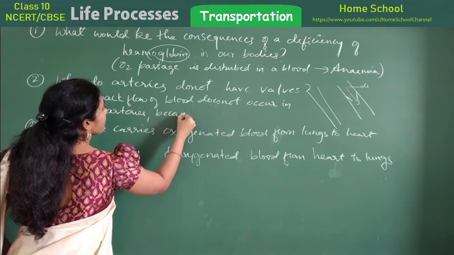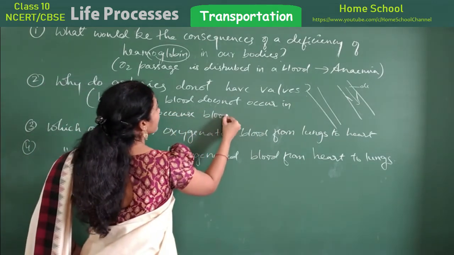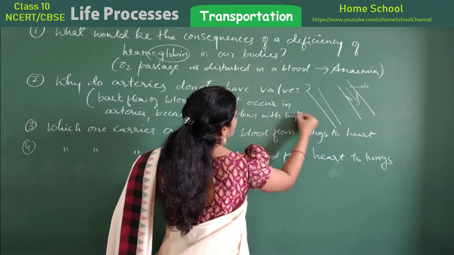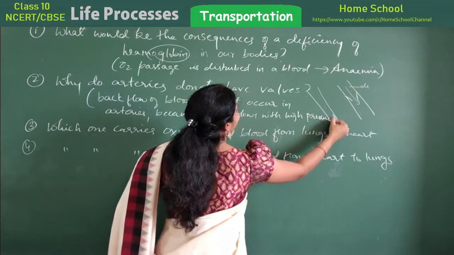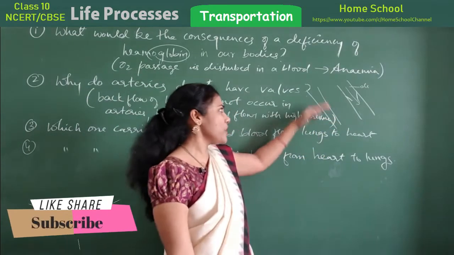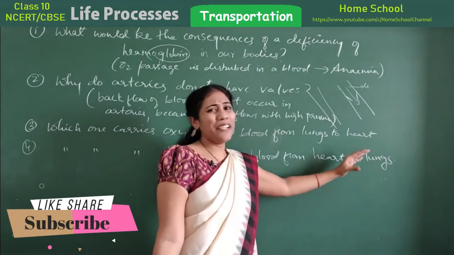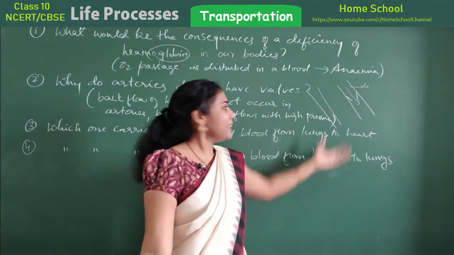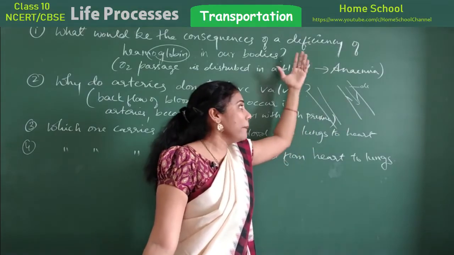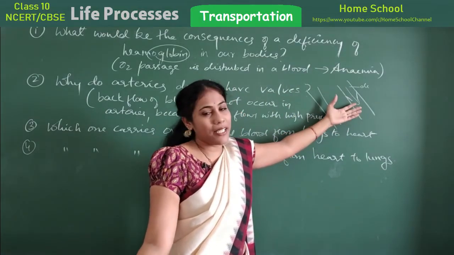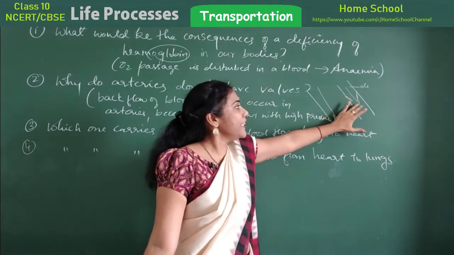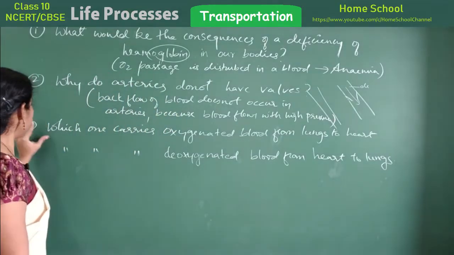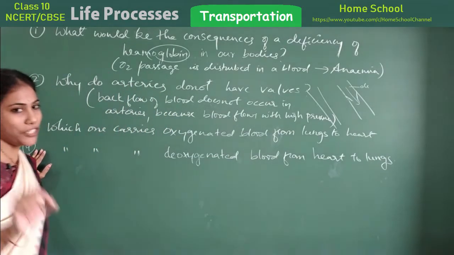because blood flows with high pressure. That pressure pushes the blood forwards only. Blood will never go back once again. There's no necessity of valves here. But in veins there is a chance of blood going back because the pressure of the blood is very much less. That's the reason, to prevent that, we need to have valves in the veins. Clear? Fine. And these are the two questions which you have to answer.